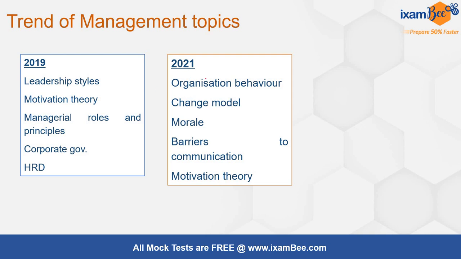In 2021, organizational behavior, because a lot of HRD basically comes into organizational behavior, it forms a part of that. So they took the broader topic of organizational behavior, the personality concept, the perception concepts were brought in, and questions related to that have been asked in 2021. The Kurt Lewin model, change model, is directly mentioned in the syllabus. There was an objective question last year also and this year. Questions related to morale, motivation theories and barriers to communication were other areas in which questions were asked.